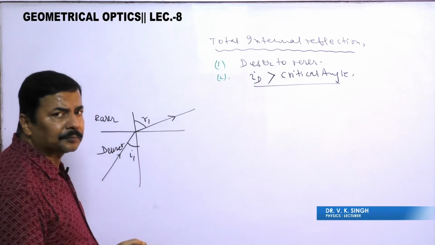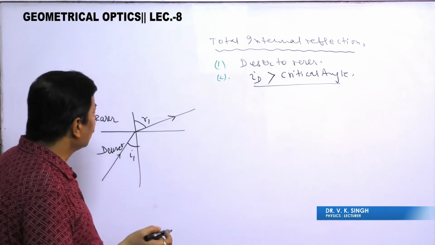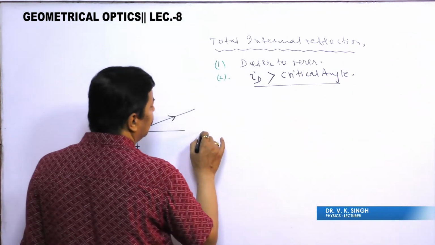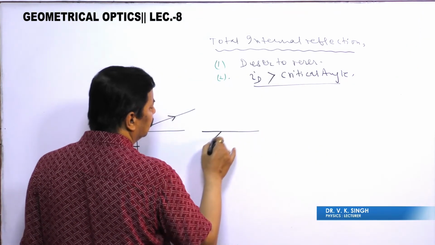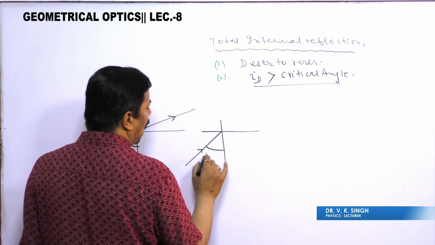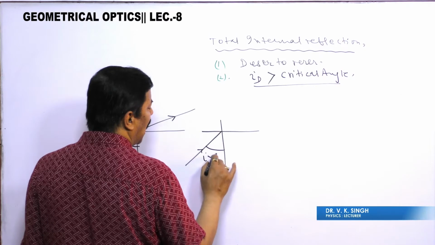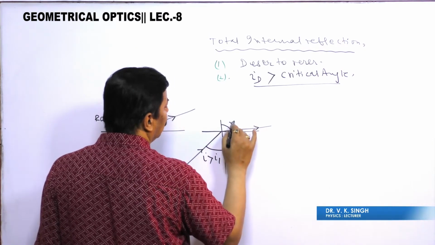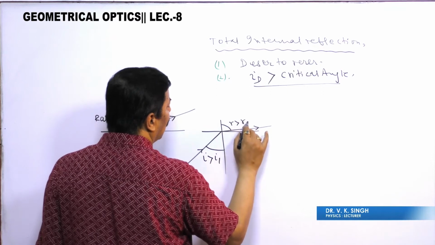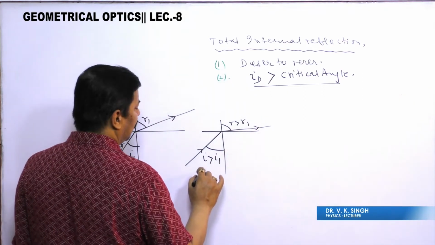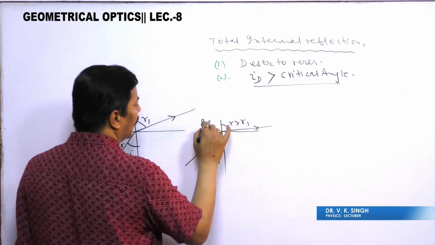And then we can understand, if the angle of incidence is increased, I greater than I1, R will be greater than R1. The same denser medium, rarer medium.